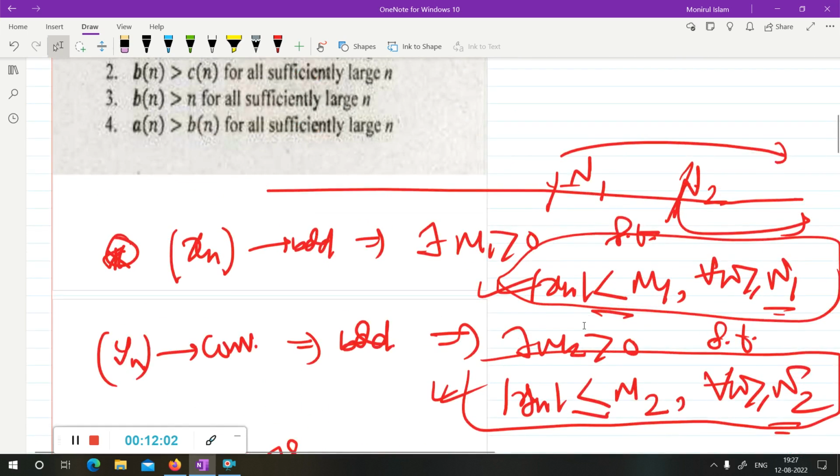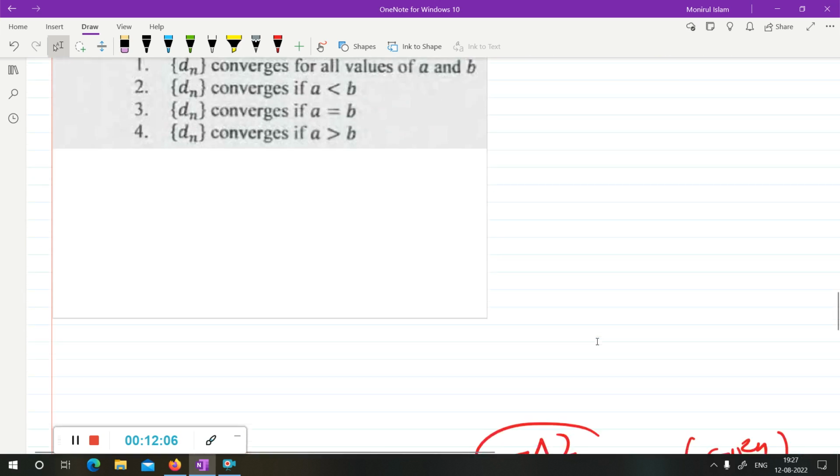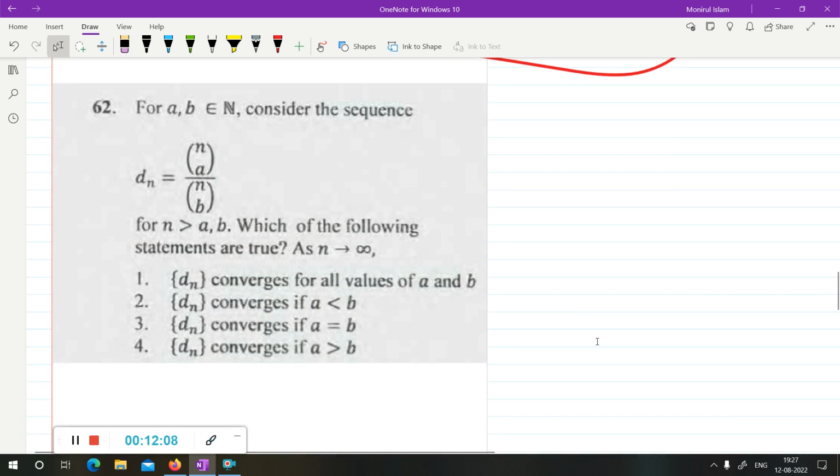Now we are going toward the part C type questions. This was all part B type questions. Now we are going to solve part C type questions.